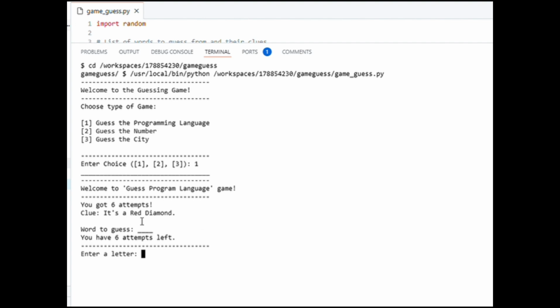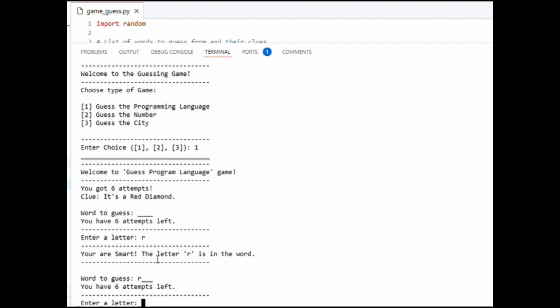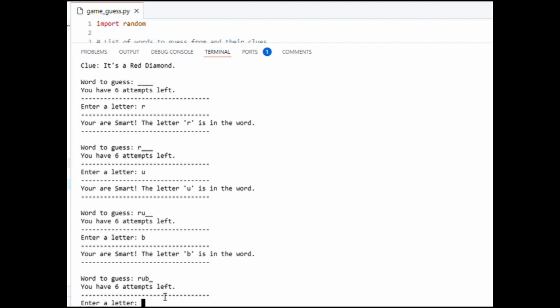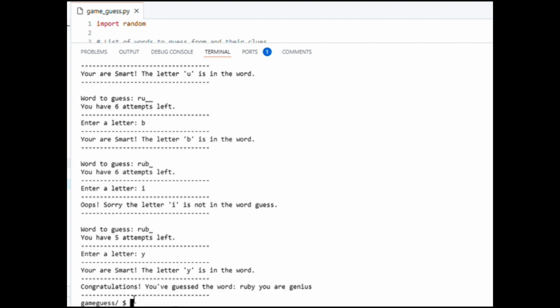It's a red diamond. I think it is Ruby. R-U-B. And if you type a wrong letter, like I, it will display, oops, sorry, the letter I is not in the word. But if you complete it, this will display: Congratulations. Then let's run again.